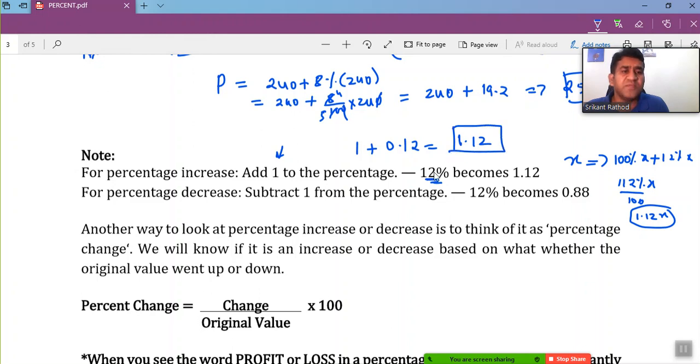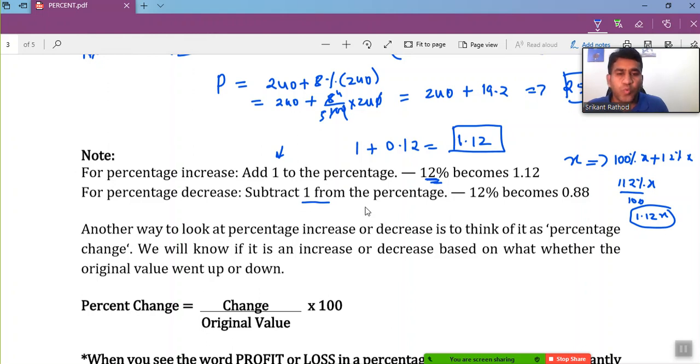This is used when you don't know the original or actual value and they are asking in terms of increase or decrease in percentage. We always consider that value as some variable, and then we add or subtract based on that, right? The same concept works for subtracting. Let's take your original value as x, and that value is reduced by 12%. It means you are subtracting that percentage from the original value.